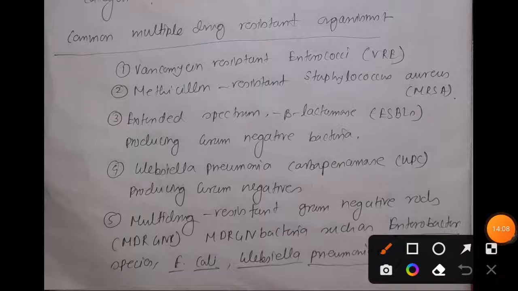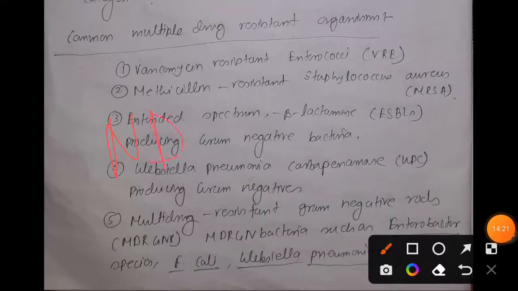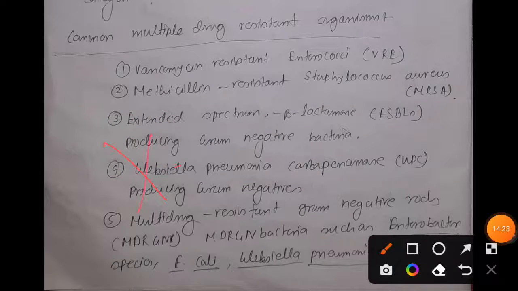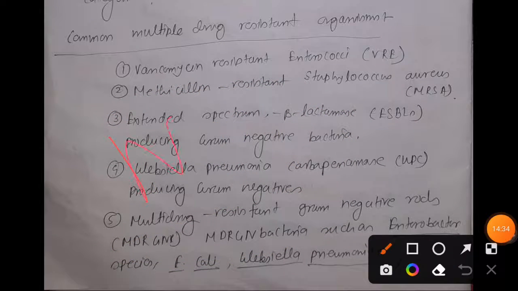Okay, so now we are going to discuss some examples of drug resistance. I would also like to tell you that we will not discuss them in detail. We will discuss XDR, that is extensively drug resistant, along with NDM1.